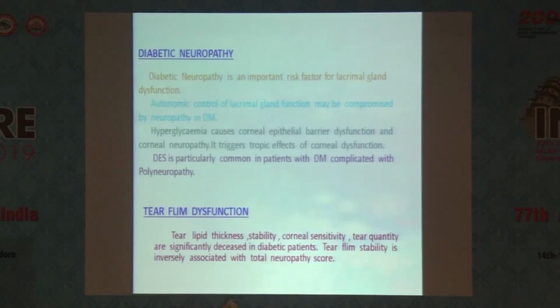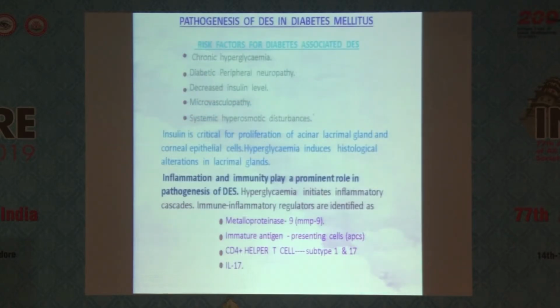Diabetic neuropathy is an important risk factor for lacrimal gland dysfunction. Autonomic control of lacrimal gland function may be compromised by the neuropathy of diabetes mellitus. Dry eye syndrome is particularly common in patients with diabetes mellitus complicated with polyneuropathy. Tear film stability, tear lipid thickness, corneal sensitivity, and tear quantity are significantly decreased in diabetic patients. Risk factors associated with diabetes are chronic hyperglycemia, diabetic peripheral neuropathy, decreased insulin level, microvasculopathy, and systemic hyperglycemic disturbances.